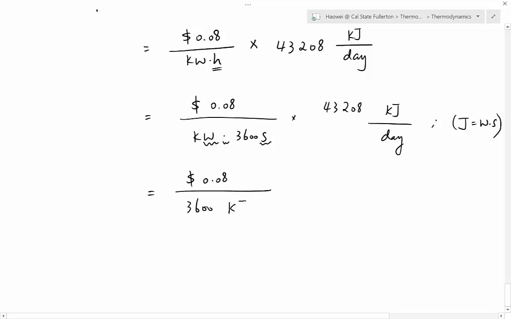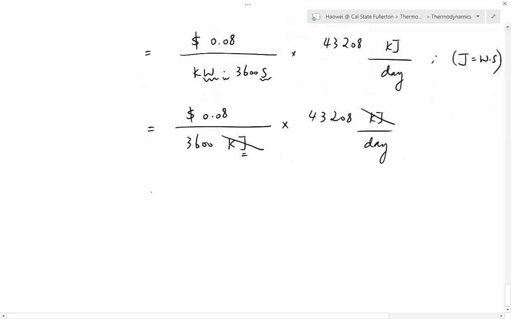3,600 kilojoules. So we keep kilo, and watts multiplied by second becomes joules. Multiplied by 43,208 kilojoule per day. So now what do you notice? We can cancel kilojoule, and you can use the calculator. The solution is 0.96. And what is the unit that is left? Dollar per day.